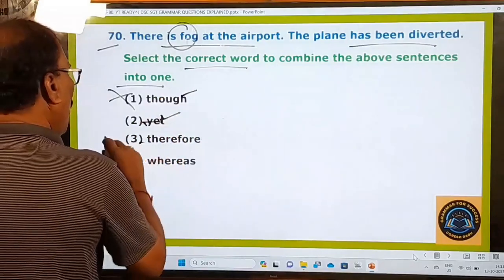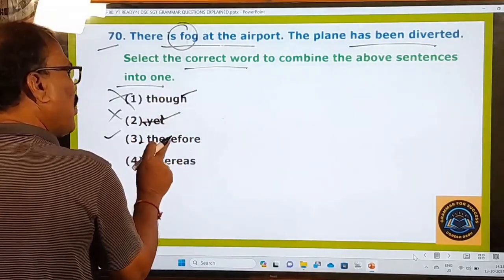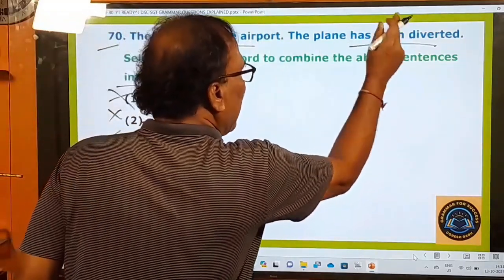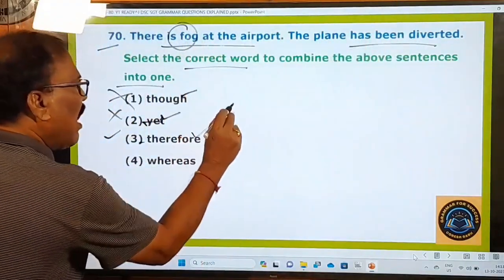And therefore. There is fog at the airport, therefore the plane has been diverted.